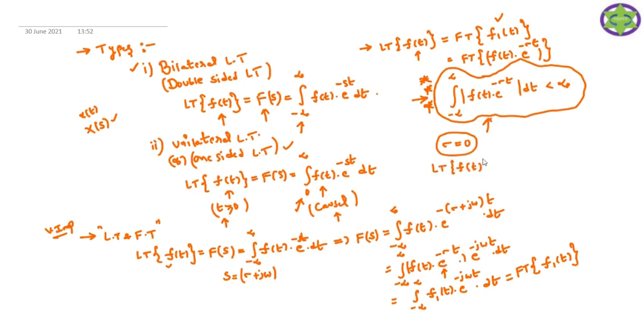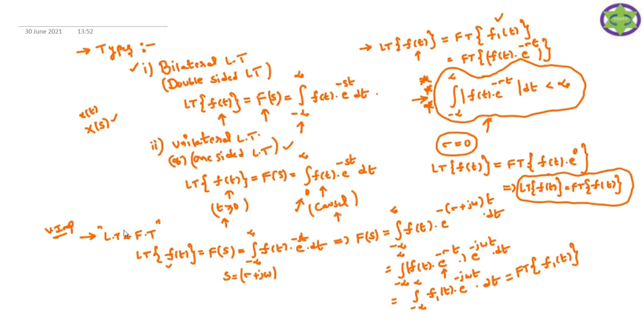What is the relationship between the Laplace transform and the Fourier transform? The Laplace transform of f of t is nothing but the Fourier transform of the signal f of t. e power sigma is 0, so e power 0 is 1. Therefore the Laplace transform of f of t is equal to the Fourier transform of f of t. So this is the relationship between the Laplace transform and the Fourier transform.